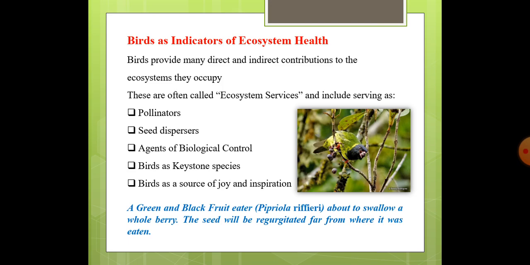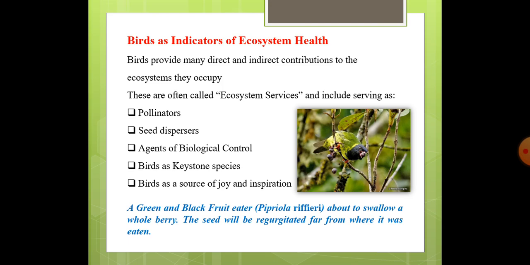Now as pollinators, we know that there are a few birds which feed on the nectar of flowers. Nectar-feeding birds are important pollinators. They move from one flower to another to take the nectar. In return, pollen is attached to these birds, and they help in pollination. That is, the pollen is transferred from flower to flower, and this helps to fertilize.